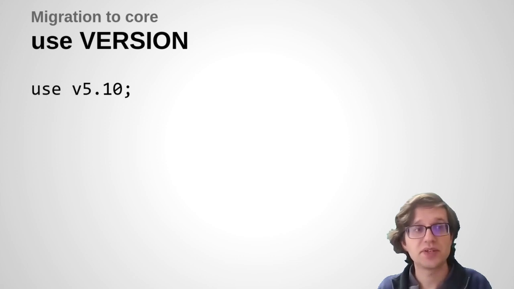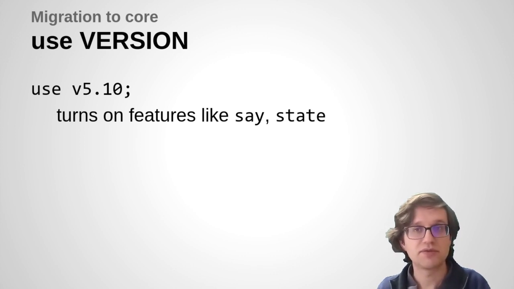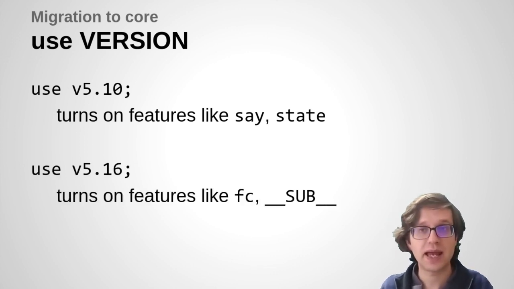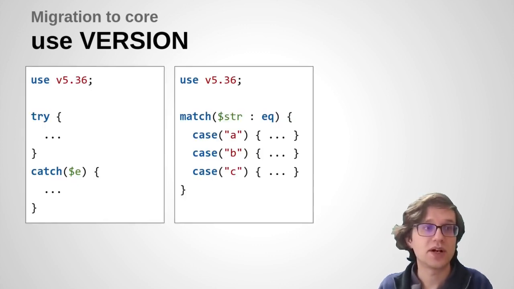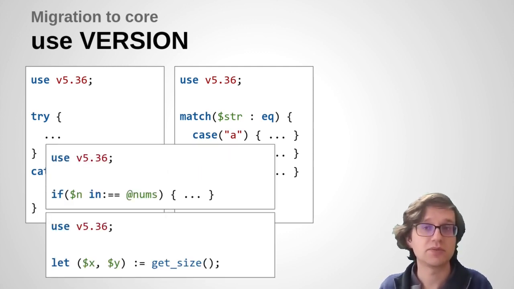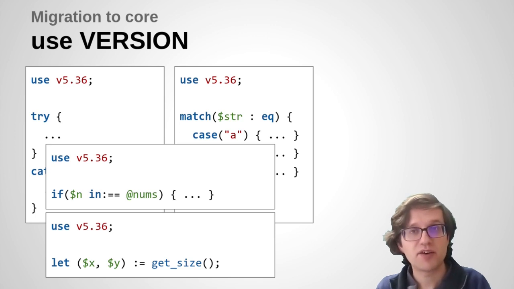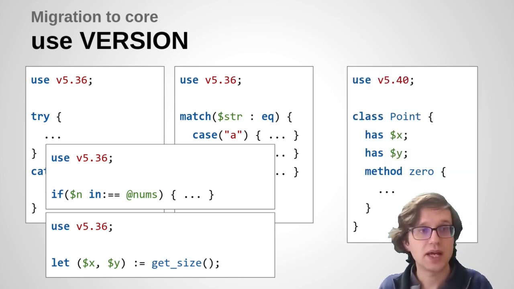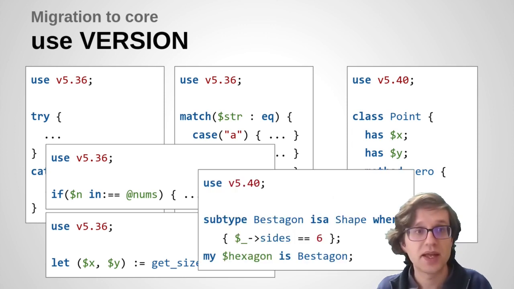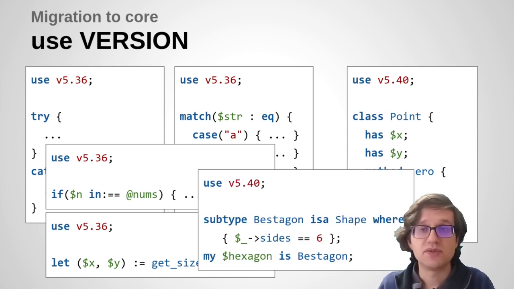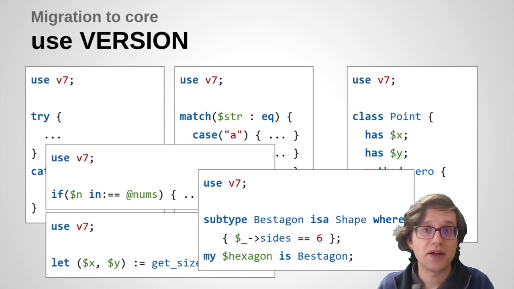You can use v5.10 and it turns on features like say and state. You can use 5.16, it turns on things like fold case and the current sub shortcut. These are things we've had for a very long time. So there's no reason to think that perhaps by maybe 5.36 or so, we've got this try catch and we've got match and we've got the in metaoperator and we've got let. And maybe by 5.40 or so, we've got this class notation and maybe we've even got types. And at that point, maybe we just call it use v7. I think that'd be nice.